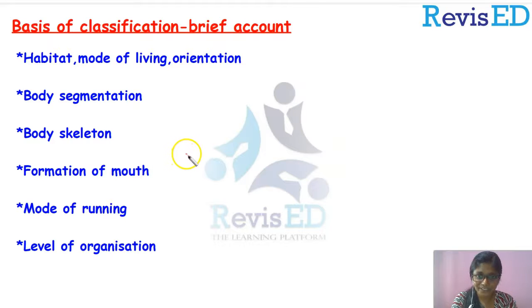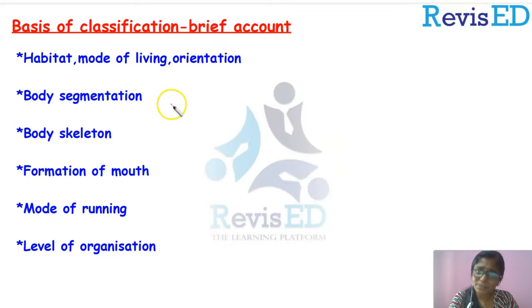So, guys, we were discussing the basis of classification in the last series, and we have discussed a lot of criteria to classify animals. And today, we are going to summarize all these points that we have discussed so far. So, let's start. What was the first point that we discussed in the previous sessions?